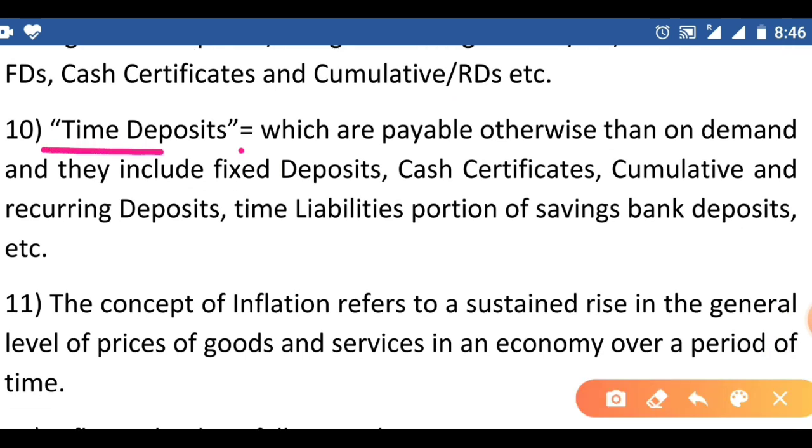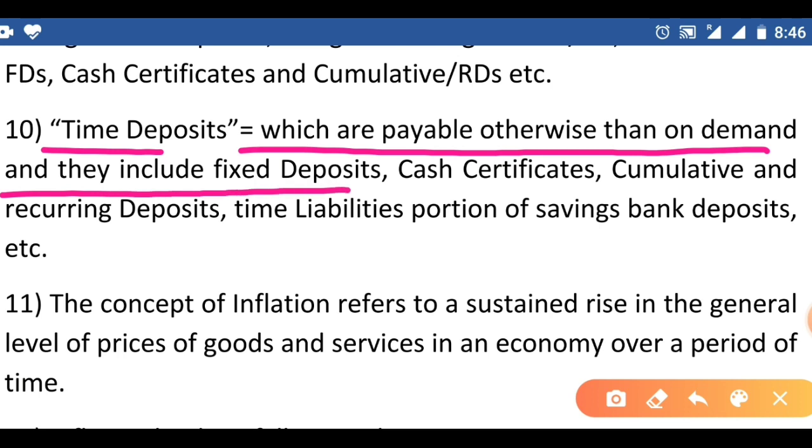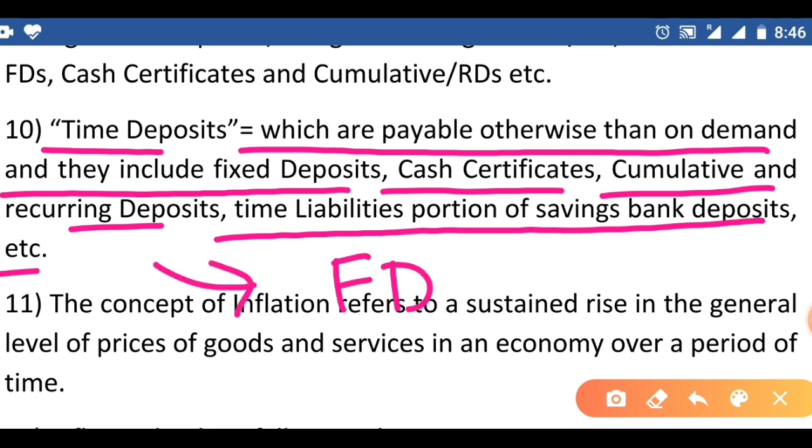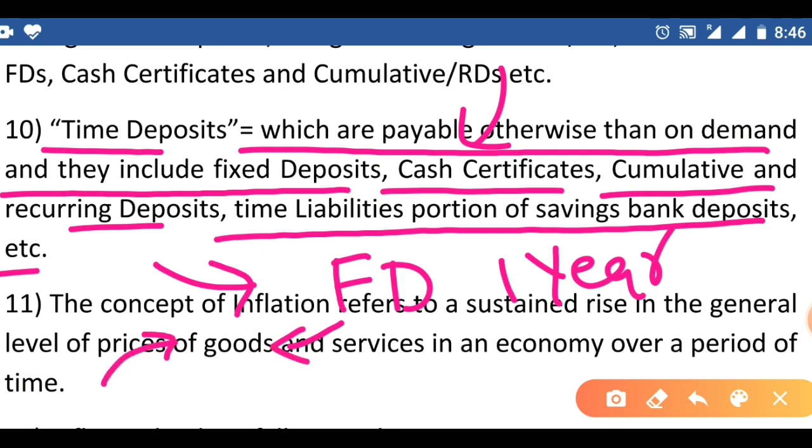Time deposits are payable otherwise than on demand, and they include fixed deposits, cash certificates, cumulative and recurring deposits, time liabilities portion of saving banks deposits, etc. For example, if we take the fixed deposits for 1 year, the customer may come to the bank within this 1 year, close his FD and ask for his money. So in time deposits we have to pay on demand.